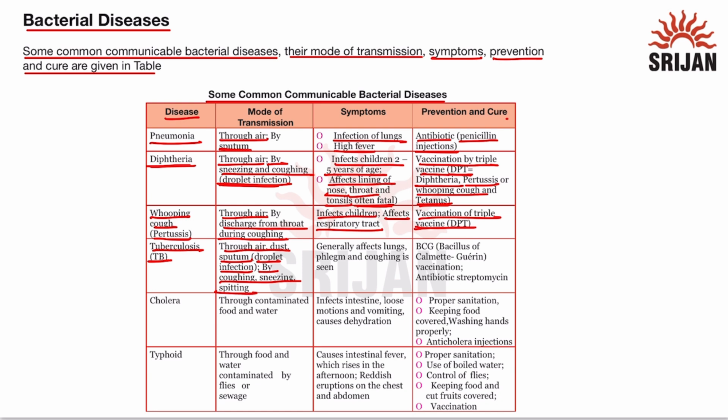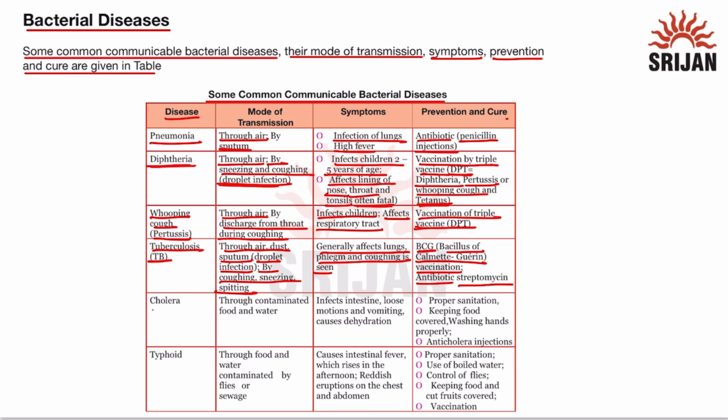The symptoms are that it generally affects the lungs, that is the respiratory tract. Phlegm and coughing is seen in this case. The prevention can be done through the vaccine, which is known as BCG, Bacillus of Calmette-Guerin. Now this is on the name of the scientist who discovered this vaccine. So this vaccination can be given to prevent this disease, and antibiotic streptomycin is used to treat this disease.